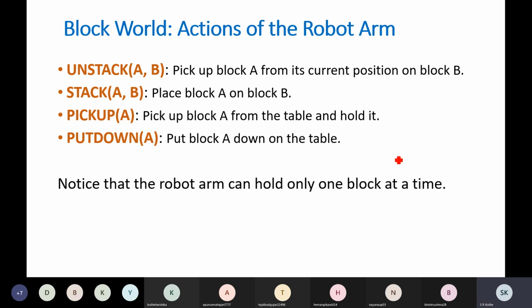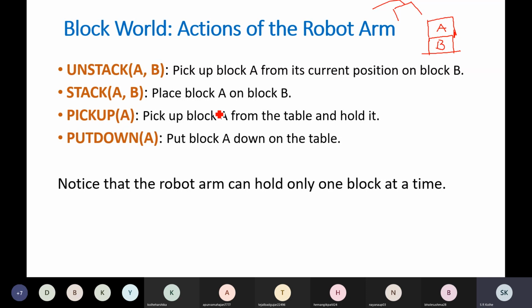So the situation might be something like this. Block B is there, and on block B, block A is there, and the robot arm is there.